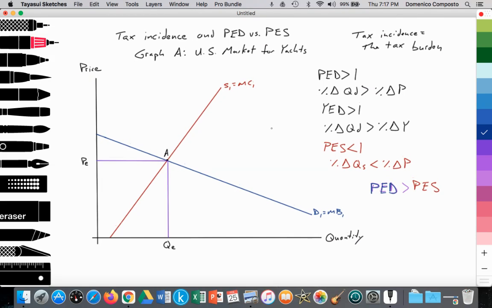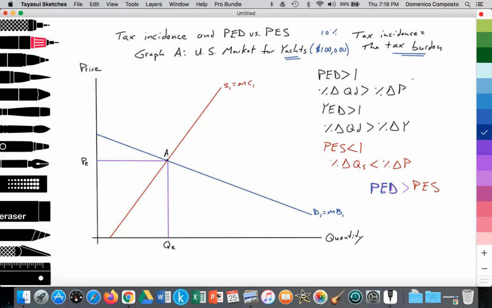So here we have graph A, and we're going to look at the US market for yachts. And remember, from that example, yachts priced at over $100,000 were receiving a 10% tax. Remember that tax incidence essentially means who carries the burden of the tax, the consumer or the producer. With yachts, since it's a luxury, we know that luxury goods have a price elasticity of demand that is greater than 1, meaning that the percent change in quantity demanded will be greater than the percent change in price.